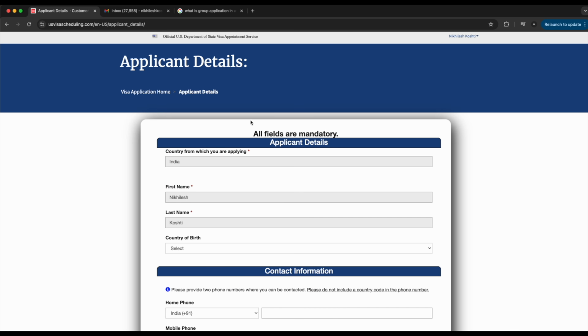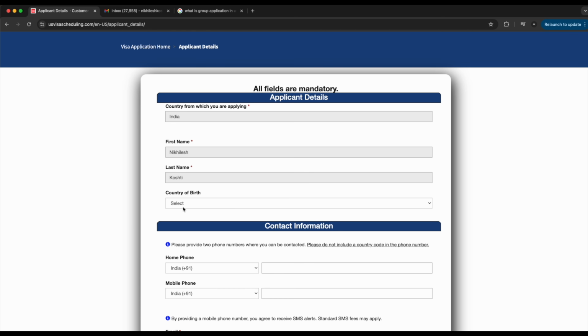I will show you the exact location where you will see the dependent information so that you can fill that in. For example, if your father is your primary applicant, then you can add your mother's name in the dependent. But as I showed in my previous video on the DS-160 form, each application ID should be different. If there are 5 people, they should have 5 different application IDs. Those are unique IDs, that's why. So in this page you can see that these fields are already filled up. You need to update the country of birth.